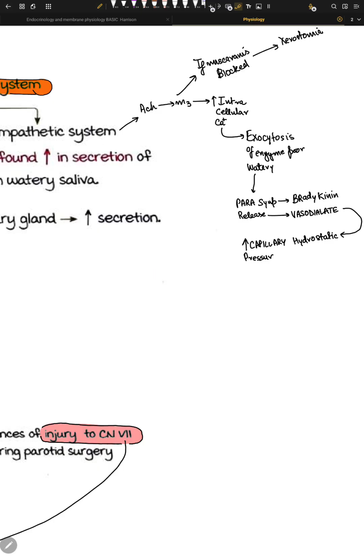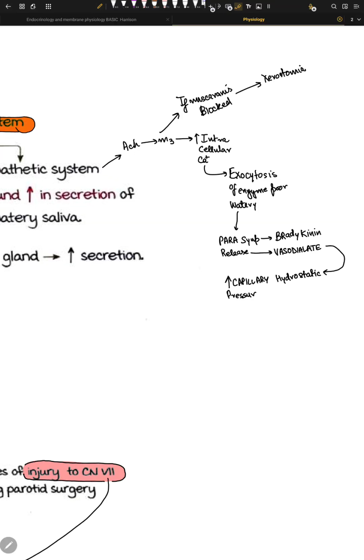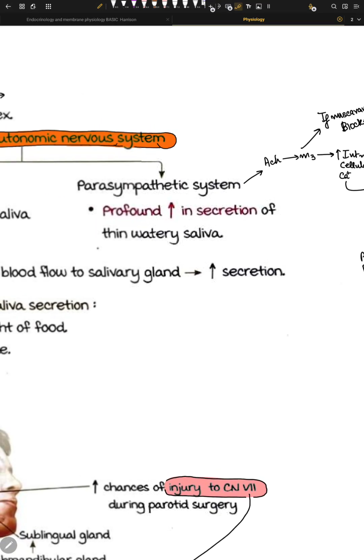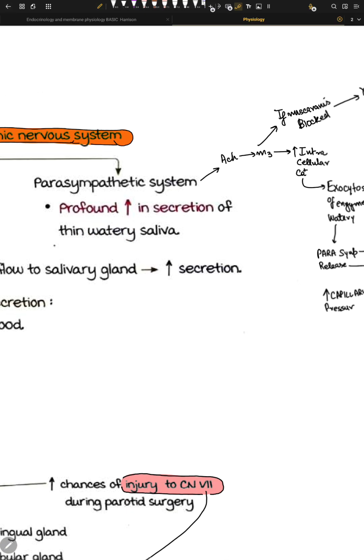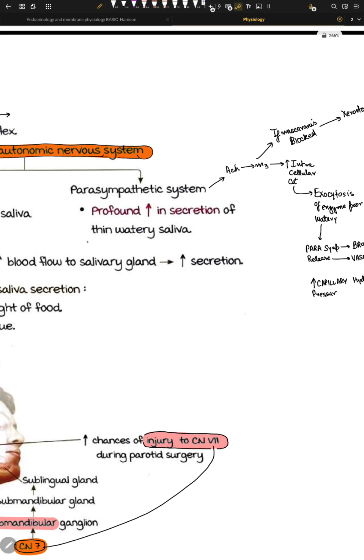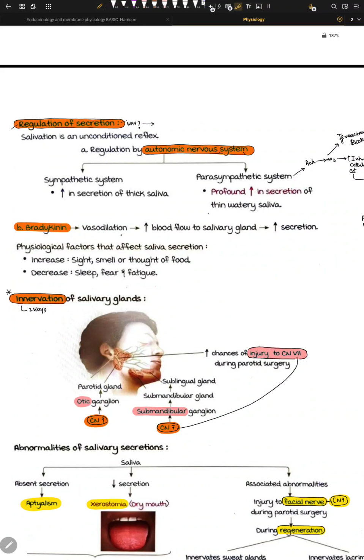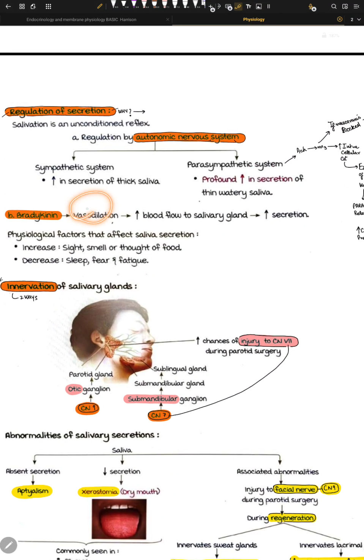So the whole concept is that bradykinin leads to watery saliva, because more water and ions are dumped inside the SNR cells, and this supports the water and saliva formation. So the whole concept here is the blood flow, right? Bradykinin leads to vasodilation, which leads to more blood flow to the salivary glands, which leads to more secretion.